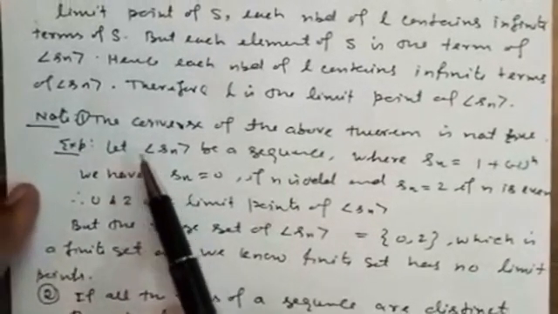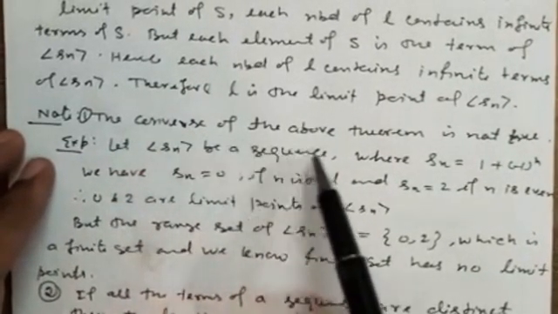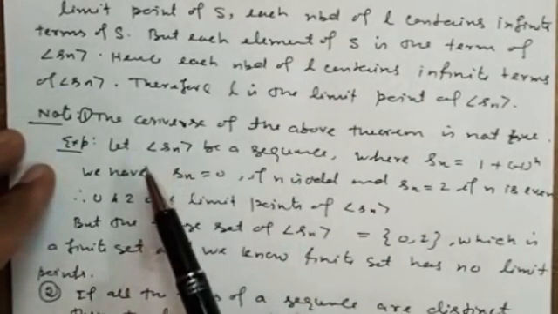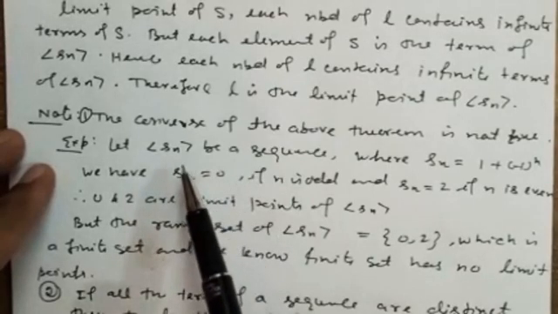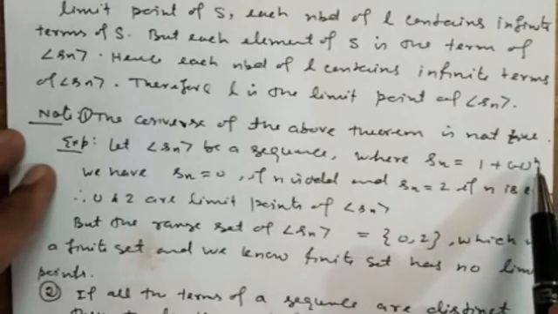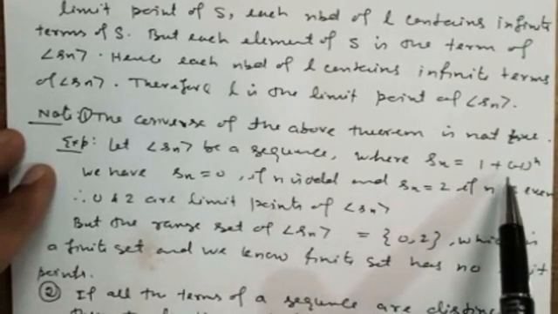Now there are some notes or remarks you can say. Remark 1, the converse of the above theorem is not true. By example we can see, if the sequence Sn is given where Sn is equal to 1 plus minus 1 to the power n, you can see the terms of the sequence are either 0 or 2.